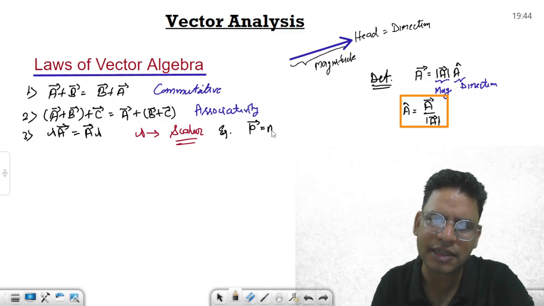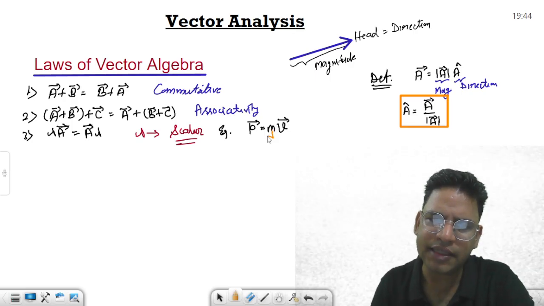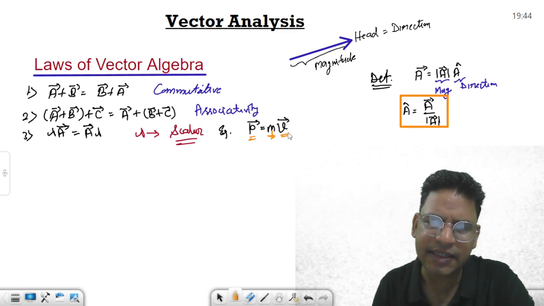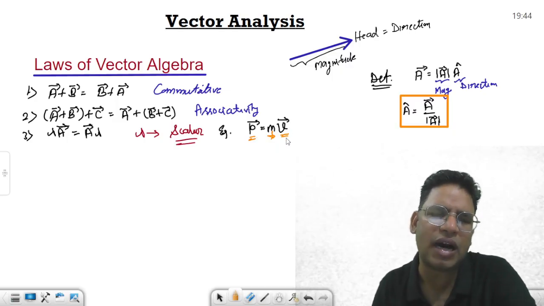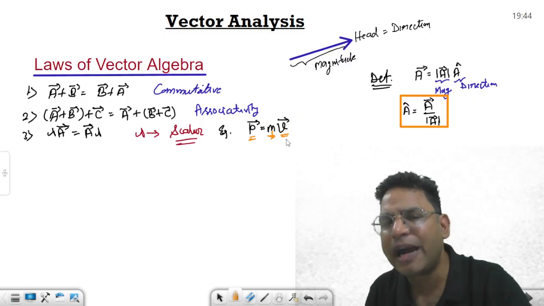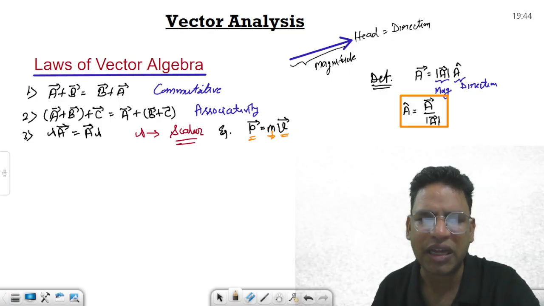Lambda is here, mass into velocity. I have two different quantities: this is a scalar quantity, this is a vector, this is another vector. This vector is in the same direction, the momentum is in the same direction as that of the velocity, but these two are two different physical quantities. So lambda can give you a new physical quantity. That is one aspect of this.